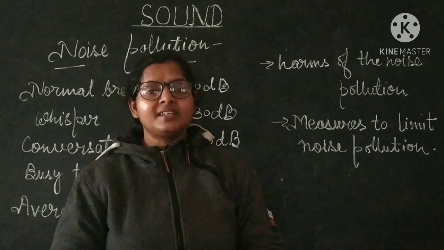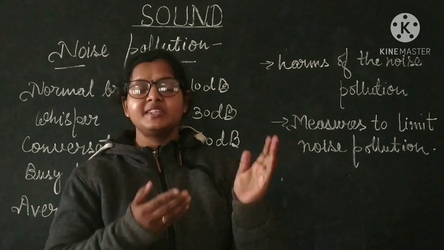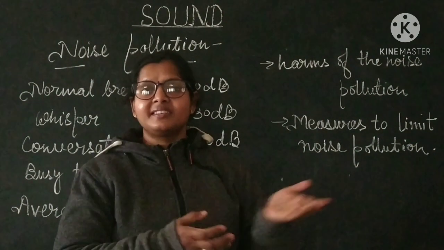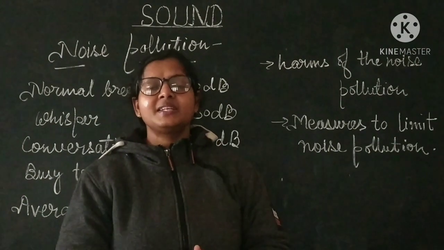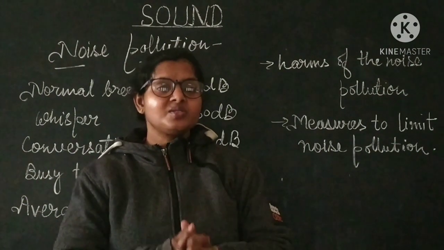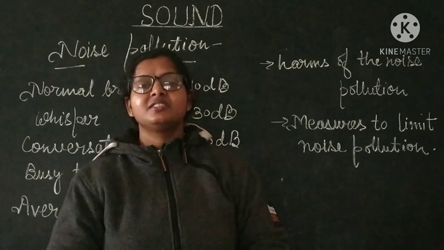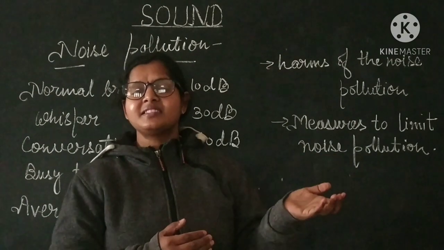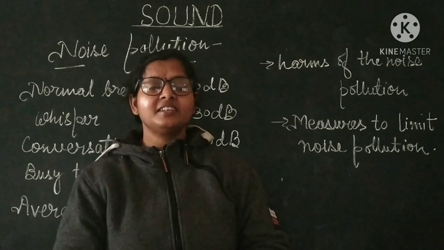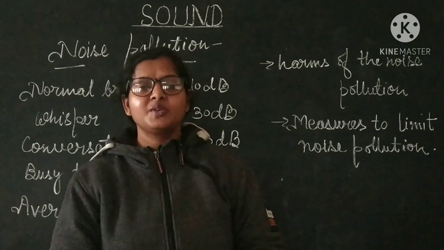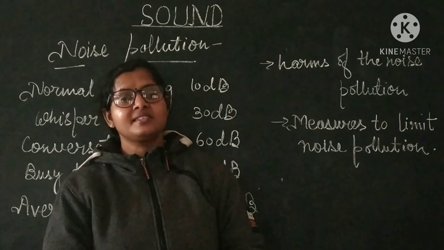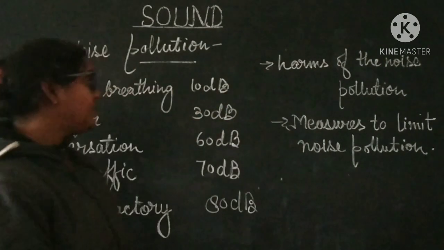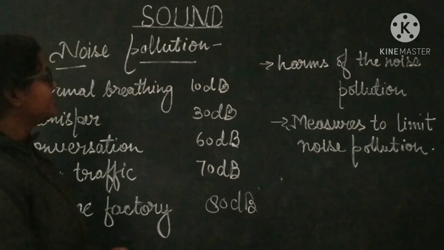Some of the loudest speakers for the speeches of politicians and your religious functions, bhajans, kirtans, etc., also create noise pollution. And some more activities like in your kitchen, the mixie and washing machine, generally create noise. That is noise pollution, because it is creating noise and it is teasing us. So those are the sources of noise pollution.